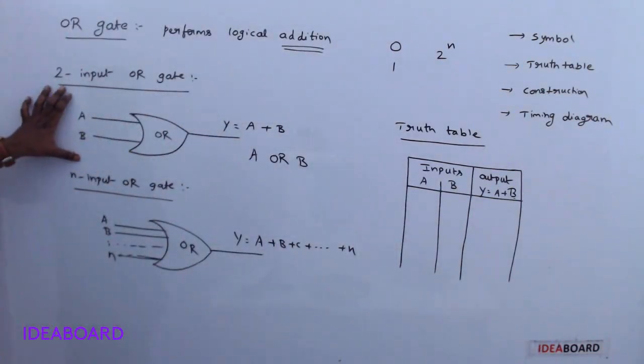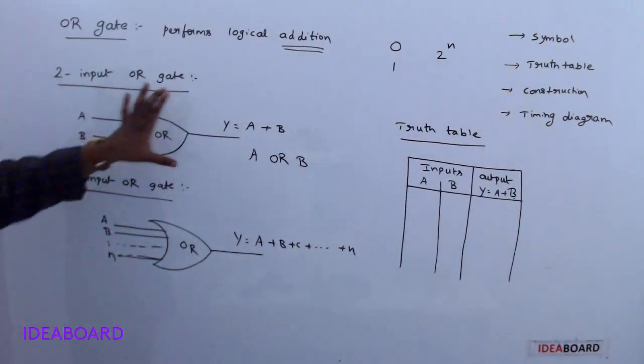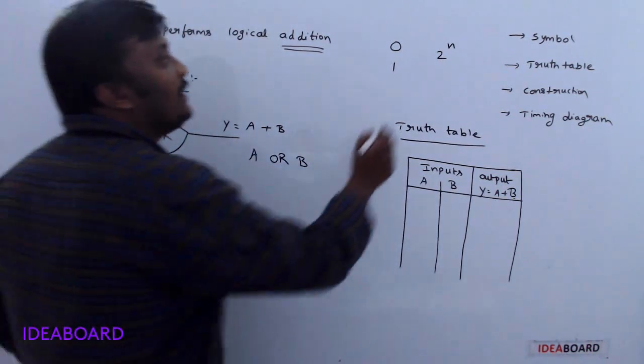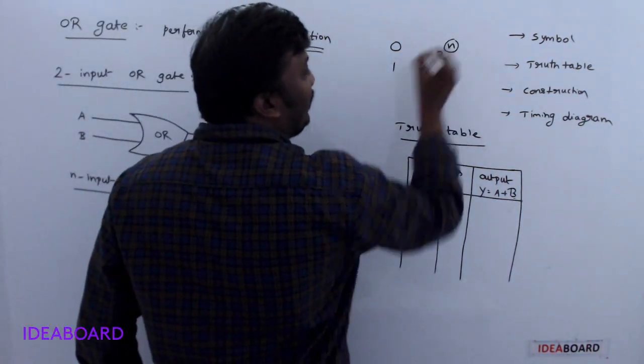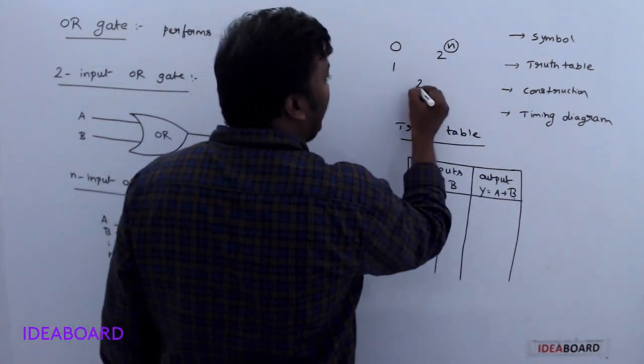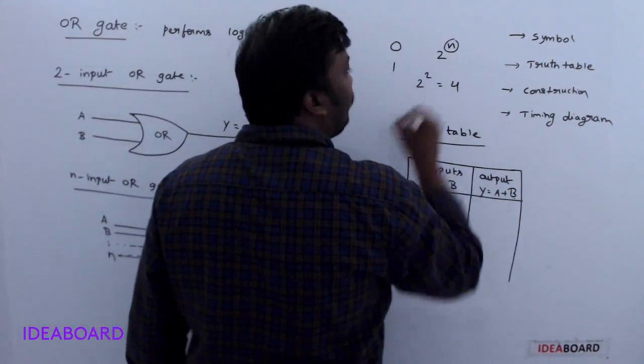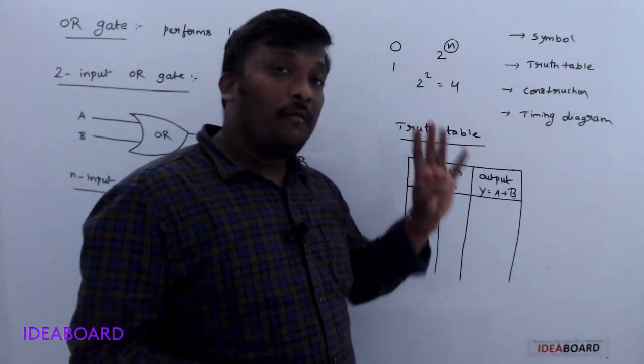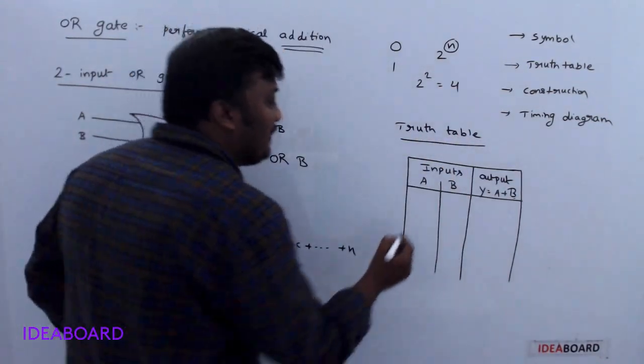Our explanation is restricted only to the two-input OR gate. That's why, how many inputs are here? Two. So instead of n, if you write 2, then 2 squared is equal to 4. So how many possibilities are there? We have only 4 possibilities. What are the 4 possibilities?